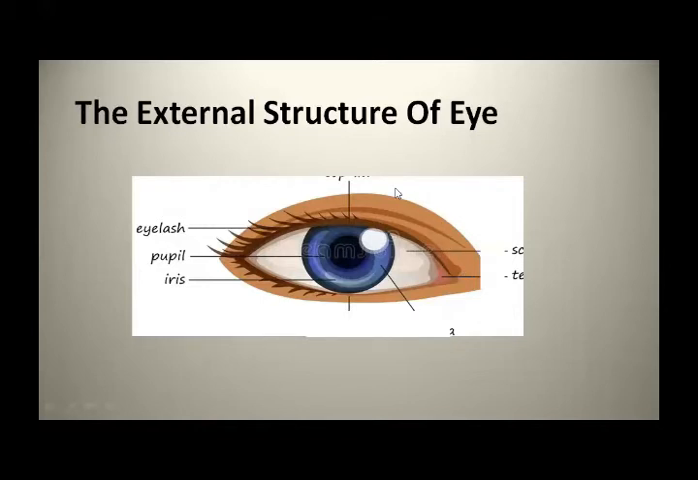Okay, so this is the external structure of the eye. This skin part is the eyelid. These small hairs are eyelashes, and this black center part of the eye is the pupil and the color part is the iris. Have you got it? This is about the external structure of the eye.